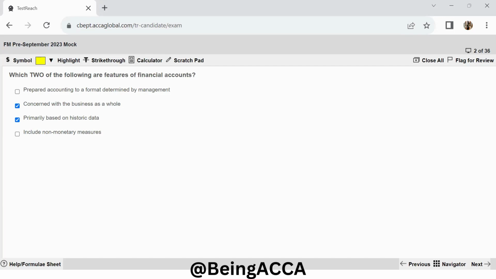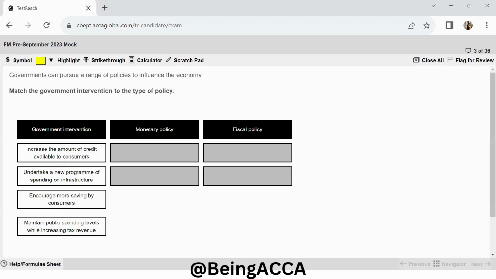And the last one, why this is not correct, include non-monetary measures, because the financial accounts are mainly monetary in nature. They are concerned with the dollar values of things. They ignore qualitative aspects like the quality of your staff and so on. So this only considers the monetary measures. That is why option 2 and 3 is the right answer. Moving to the next one.